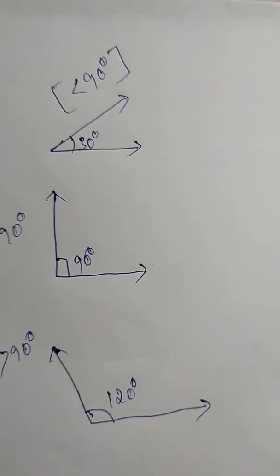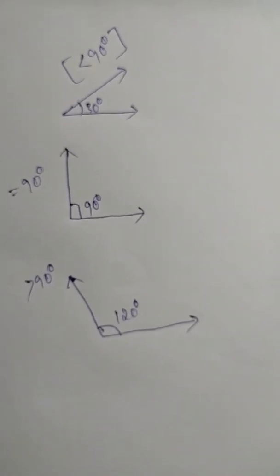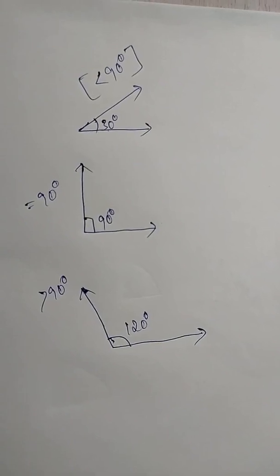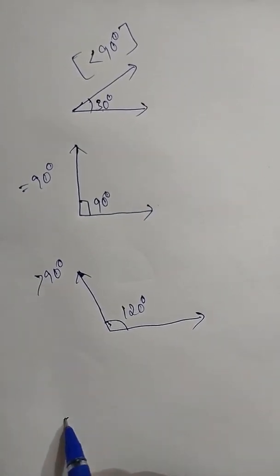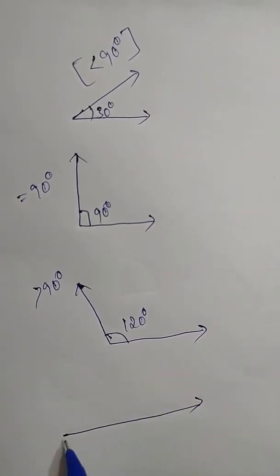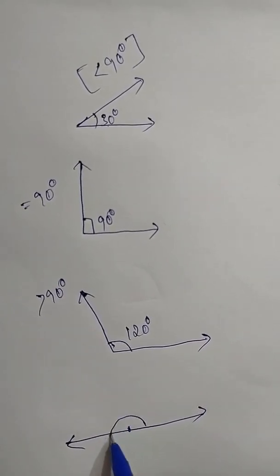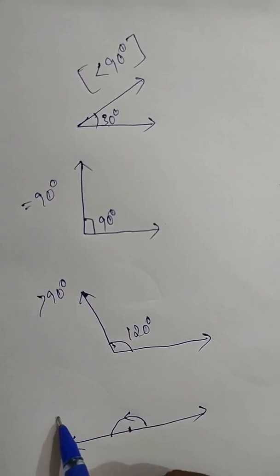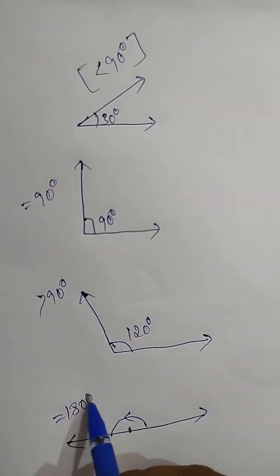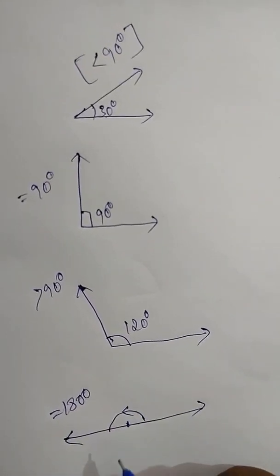Is it clear? Next, this is equal to 180 degrees. This we call a straight angle.